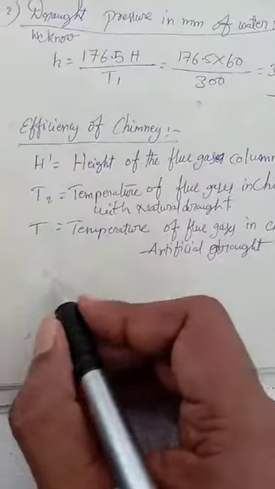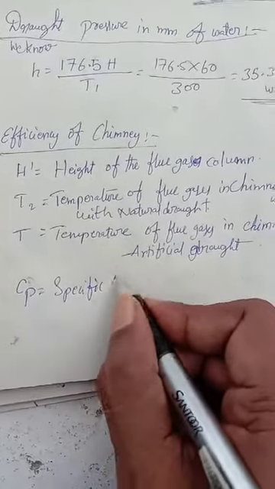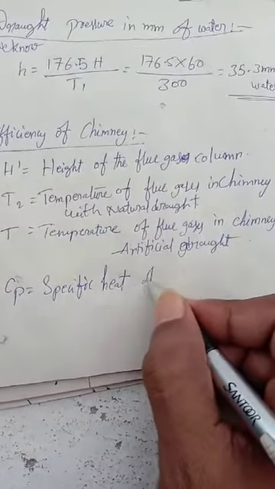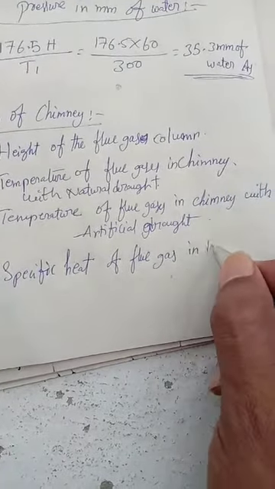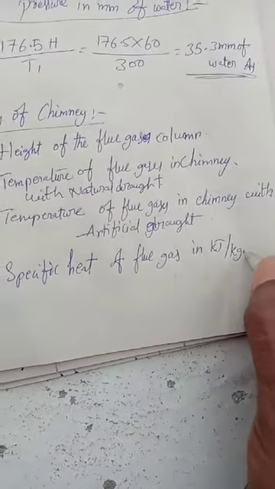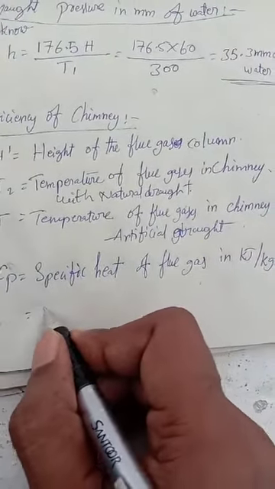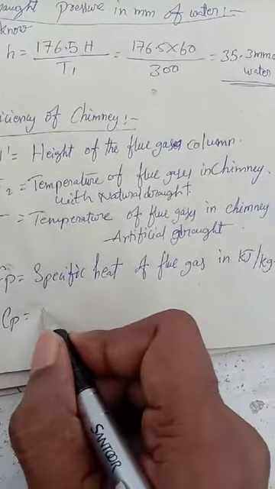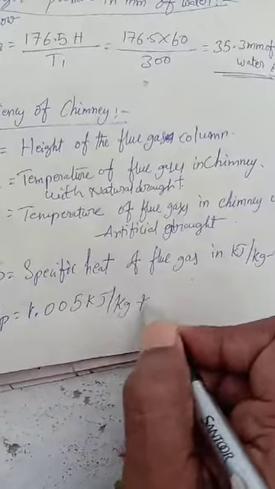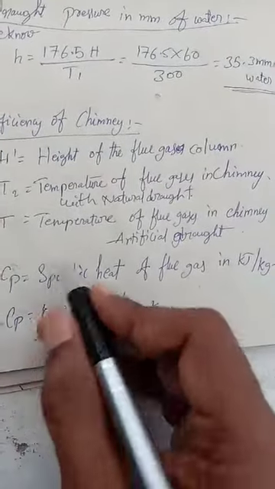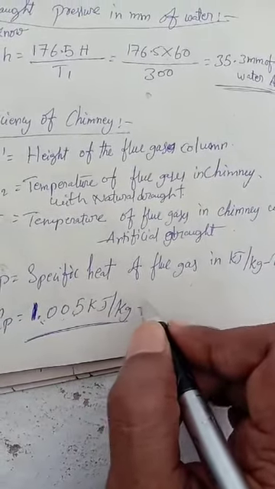Now here we calculate Cp. Cp is called specific heat of flue gas in kilojoules per kg kelvin. Its value may be taken as Cp is equal to 1.005 kilojoules per kg kelvin. Here the problem is not given, so you can take this value.